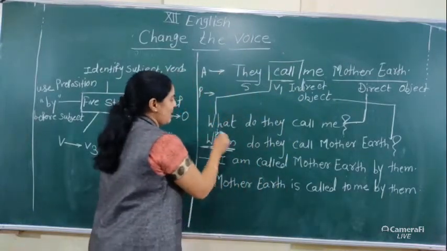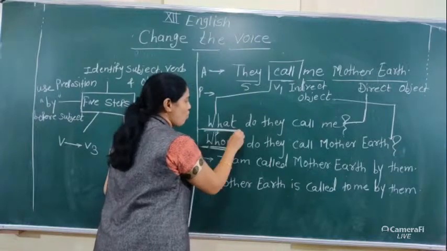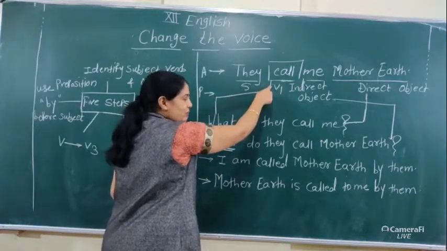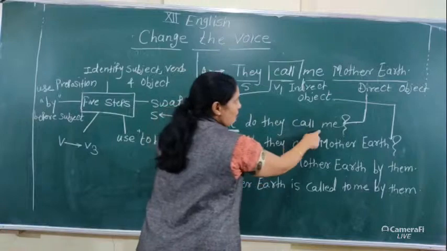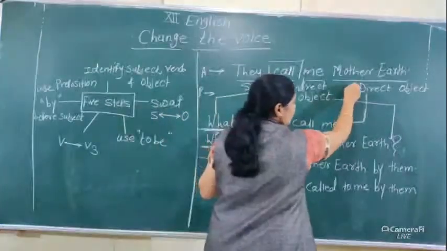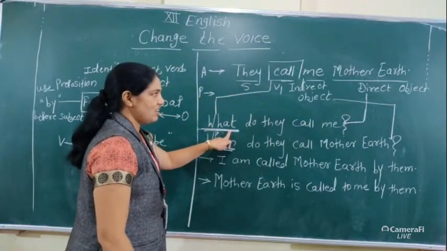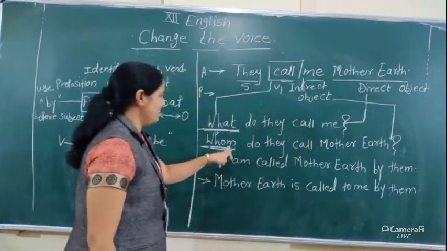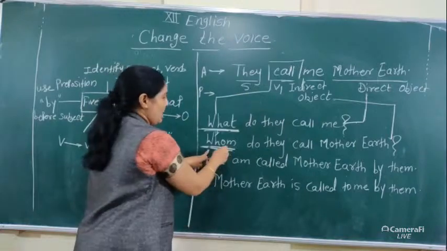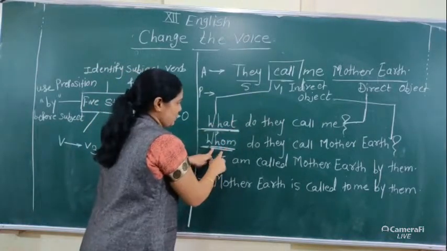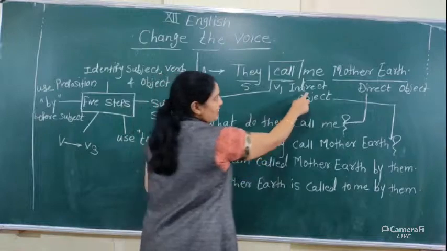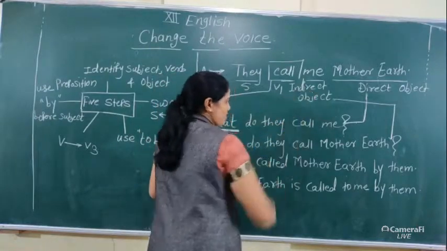Next, when we ask a question with what to the main verb, what do they call me? The answer is Mother Earth. When we ask a question to the main verb using what, we get the direct object. When we ask with whom, we get the indirect object.